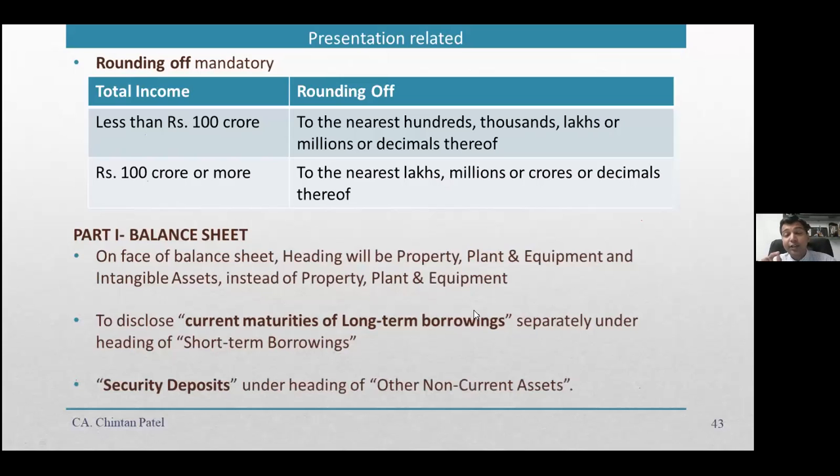And security deposits which are long term, which were shown earlier as part of long-term loans and advances, are now to be shown as part of other non-current assets.